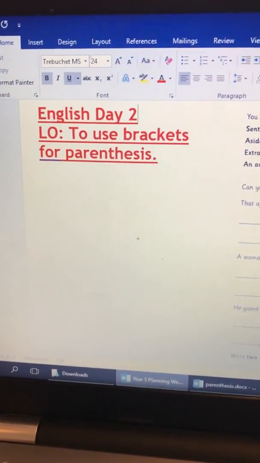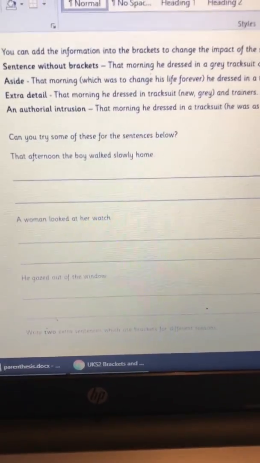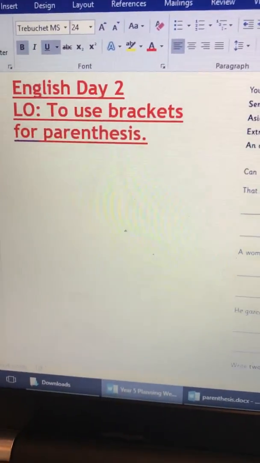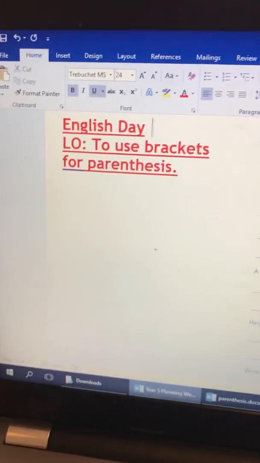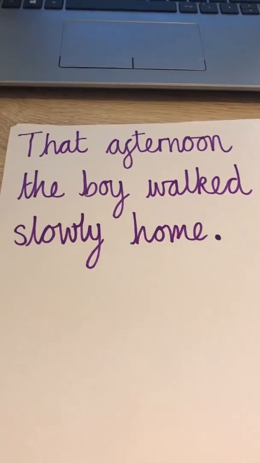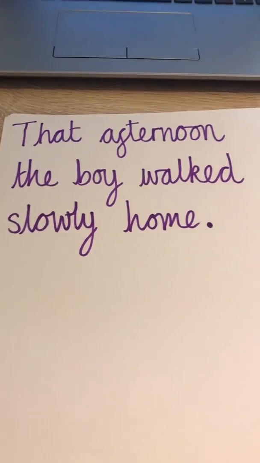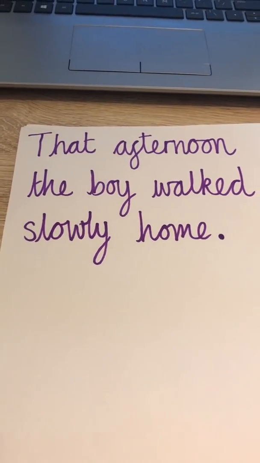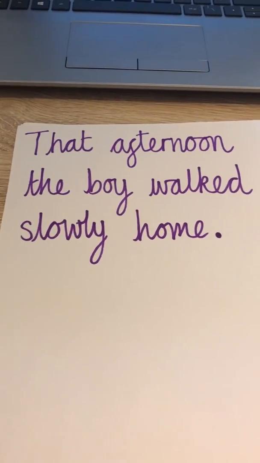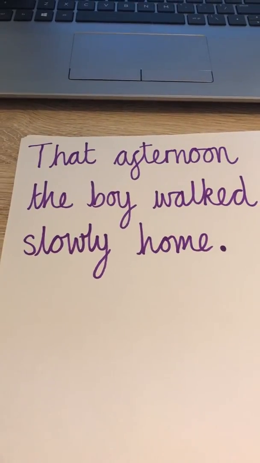Okay, a little correction needs to be made here. This is what you're doing today. But you'll see on your home learning page, it says day 2. It's not day 2, it's day 1. So you are given various sentences and you need to add in the parenthesis using brackets accurately. This is the first sentence that you're using. Just think about where you could include extra information. So we've got that afternoon, the boy walked slowly home.